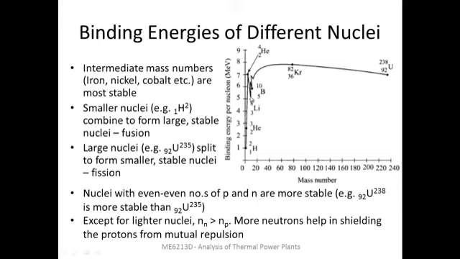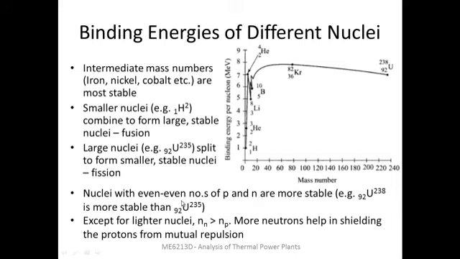Since smaller nuclei have lower binding energy per nucleon, they are less stable and have a tendency to combine to form larger and more stable nuclei, for example helium, and that is what we call nuclear fusion. On the other hand, larger nuclei tend to split in order to form smaller nuclei which are more stable, and that process is called nuclear fission.